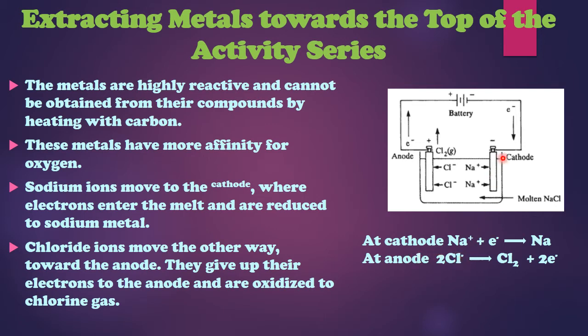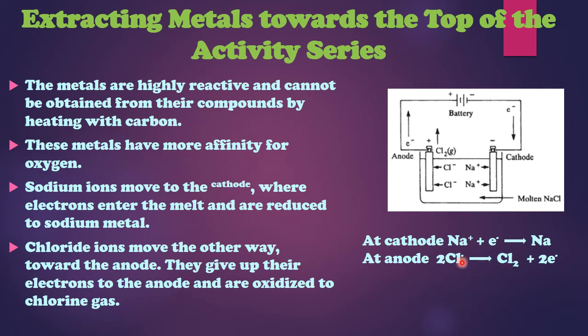As I told you, at the cathode electrons will be given; similarly, at the anode electrons will be taken and will go into the circuit. So electrons will be taken away from the chloride ion, and as soon as they are taken away, the chloride ion will change back into an atom, because it will again have the same number of electrons and protons.